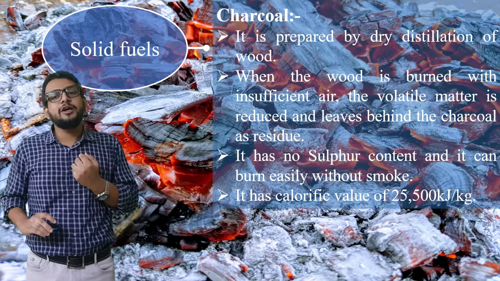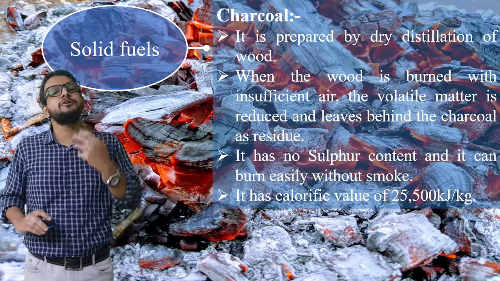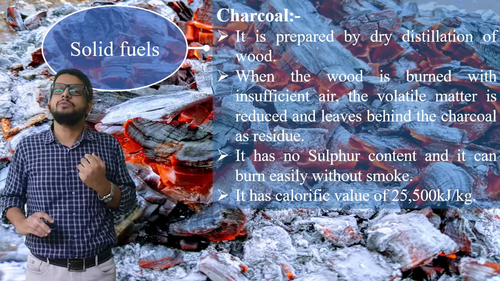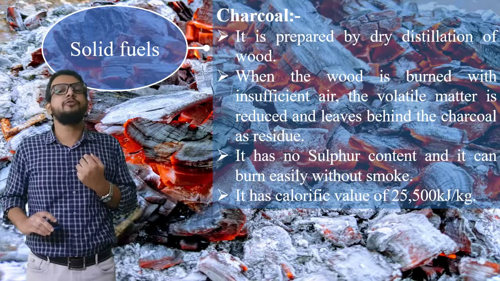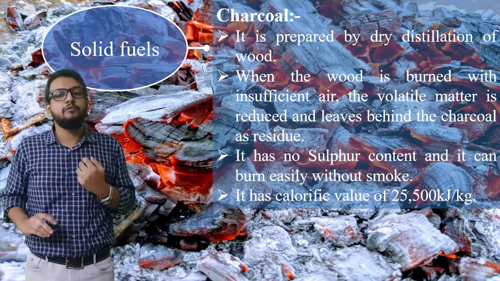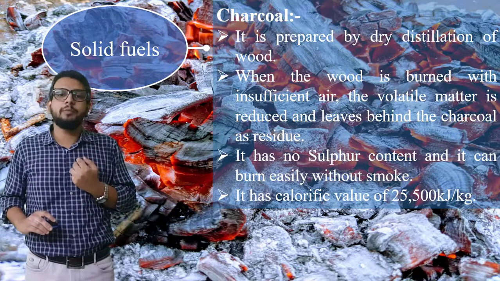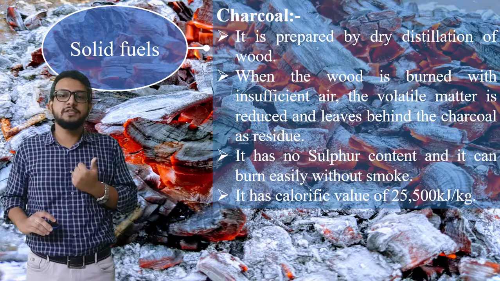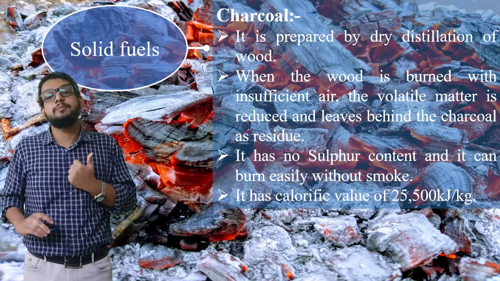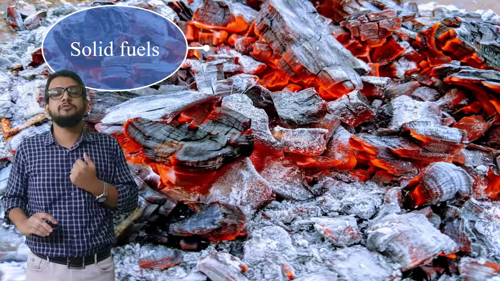Charcoal. It is prepared by dry distillation of wood. When the wood is burned with insufficient air, the volatile matter is reduced and leaves behind charcoal as a residue. It has no sulfur content and it can burn easily without smoke. It has a calorific value of 25,500 kilojoule per kg. So these are the values which you need to keep in mind. The most important point is that it doesn't have sulfur content, and how it is prepared: by dry distillation of wood. Okay, now let's see further.